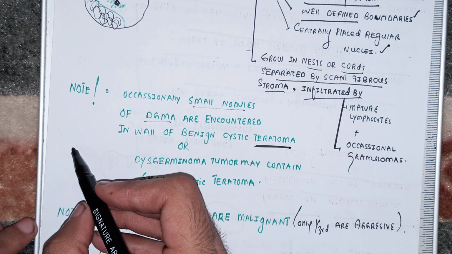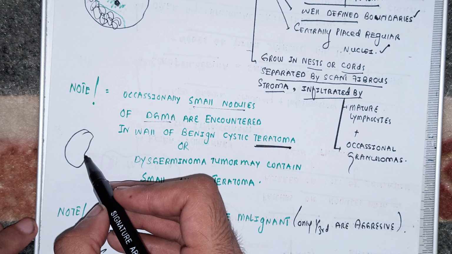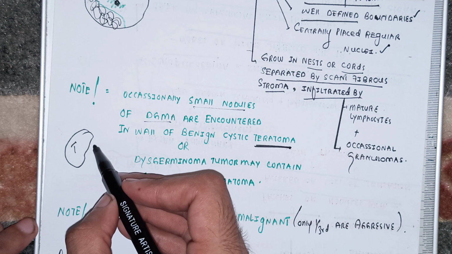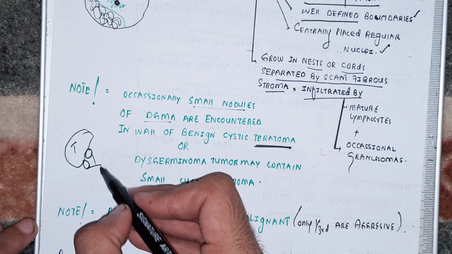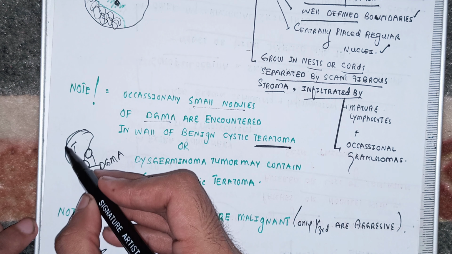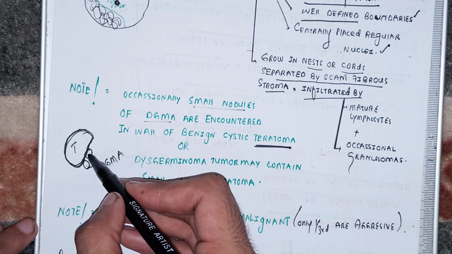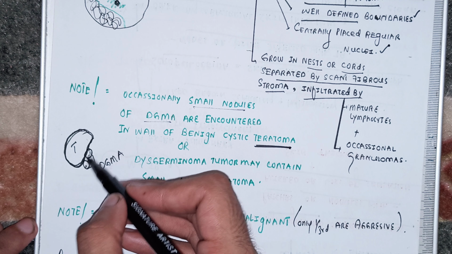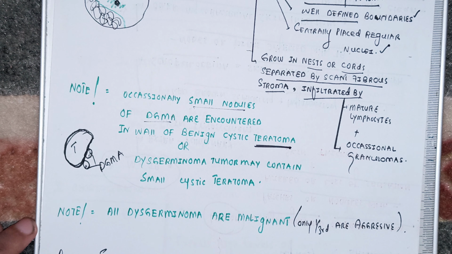Let's suppose this is a teratoma, and occasionally some nodules of dysgerminoma may be encountered in the teratoma. So this is a benign cystic teratoma in the ovary, and these are the nodules of the dysgerminoma that may be encountered in the teratoma.